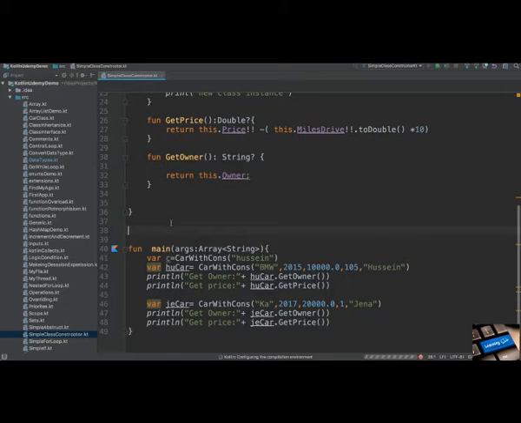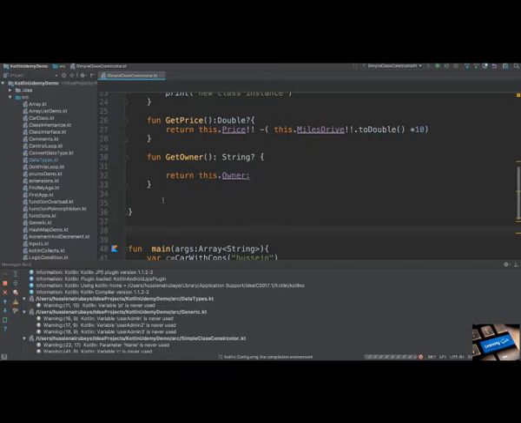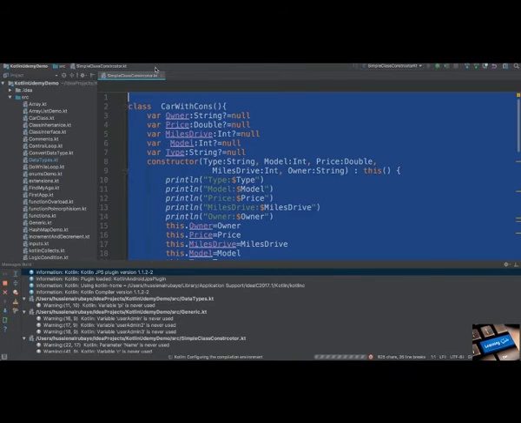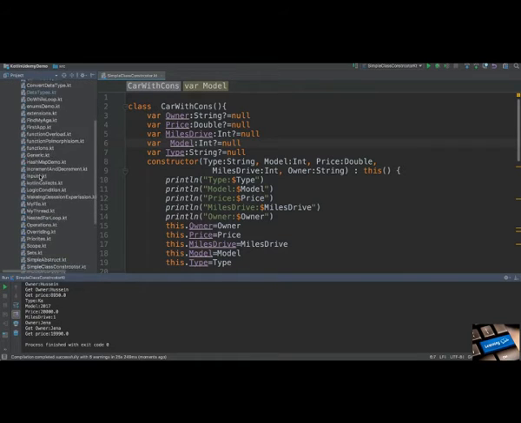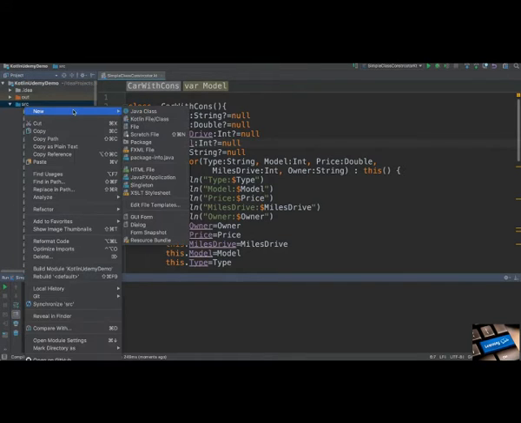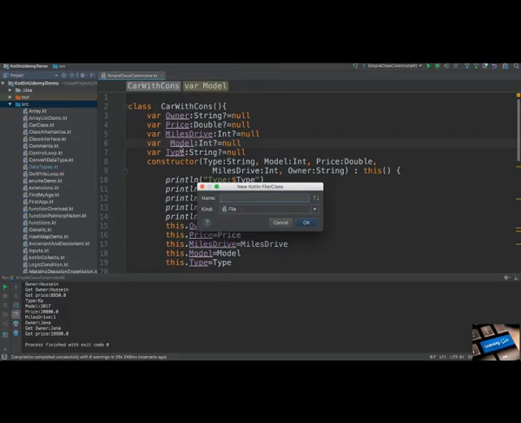But let me think about another thing. What if I want to call these methods or this class from another file in the same package? I mean the same package, all these files are in the same package. So if I just create a new Kotlin class, I will name it call package, okay?